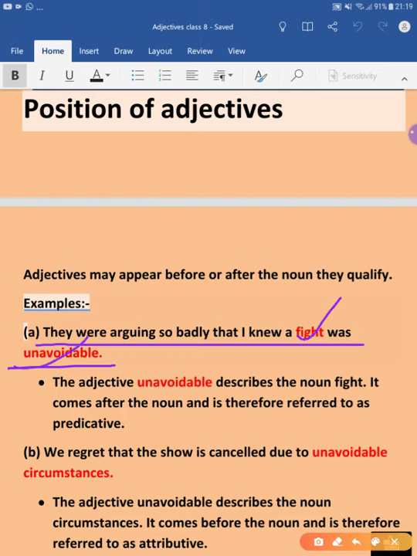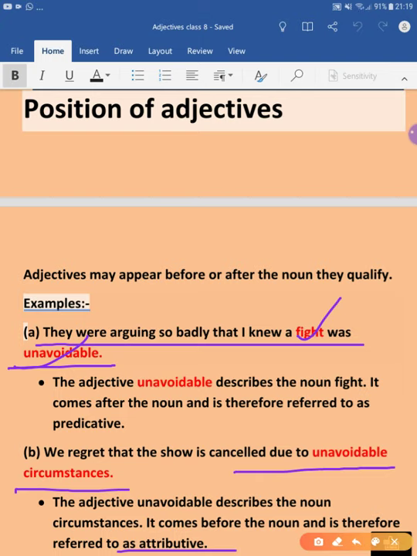The adjective is unavoidable, and it is coming after the noun, and therefore it is referred to as a predicative adjective, which we discussed yesterday, right? Do you remember? The adjectives which appear after the noun are called predicative adjectives, and the adjectives which appear before the noun are called attributive adjectives.